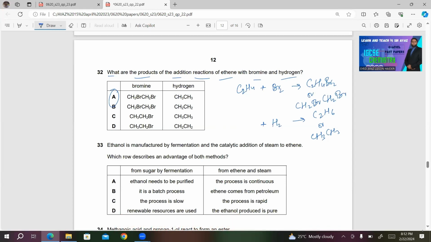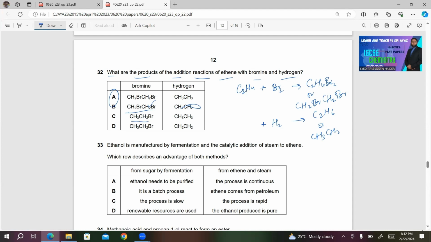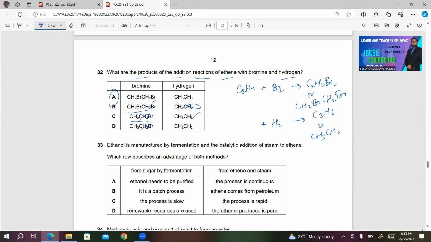Other choices are incorrect because in B they are saying CH2Br, CH2Br, this is correct, but CH2CH2 after adding hydrogen, this is incorrect. C, CH3, CH2Br, this is incorrect. The reason is that Br2 is added, so you must have two Br atoms in the molecule of ethene. D, CH3CH2Br, again this is incorrect. After adding hydrogen, CH2CH2, this is also incorrect.